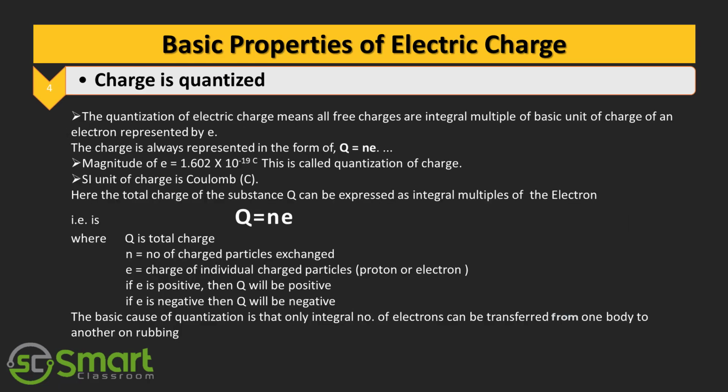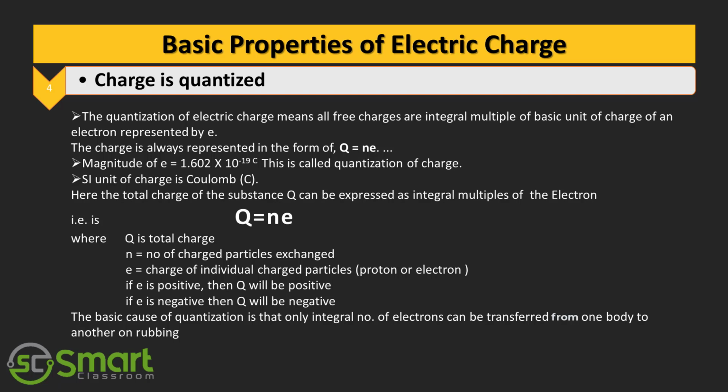The next property is charge is quantized. The quantization of electric charges means all free charges are integral multiples of the basic unit charge of an electron, represented by small e. The charge is always represented in the form of capital Q equal to Ne. The magnitude of electronic charge equal to 1.602 into 10 to the power minus 19 coulomb. This is called quantization of charge. SI unit of charge is coulomb.